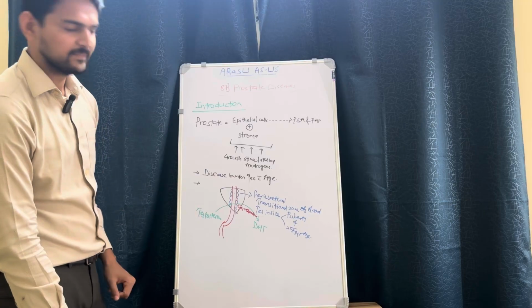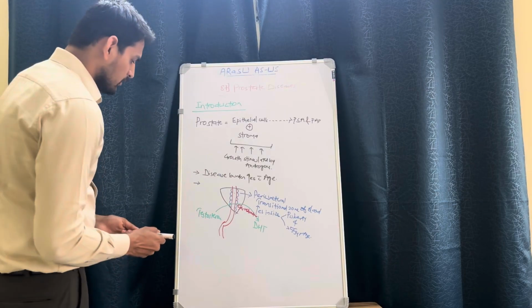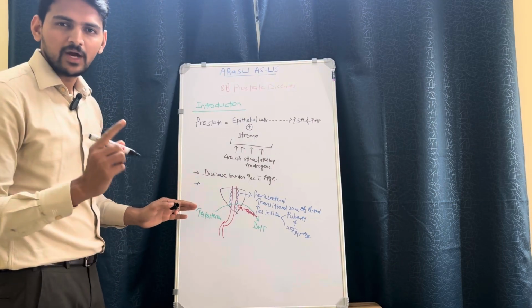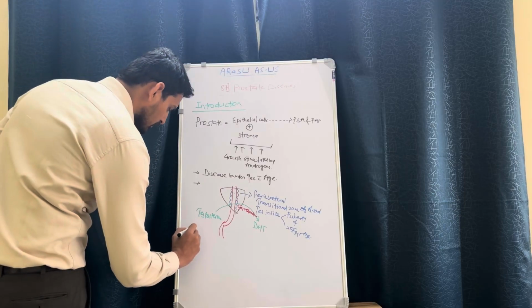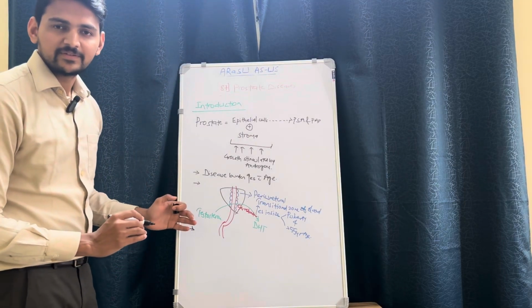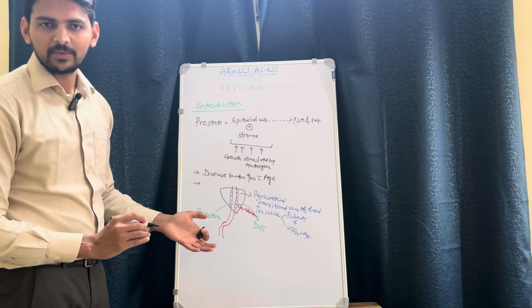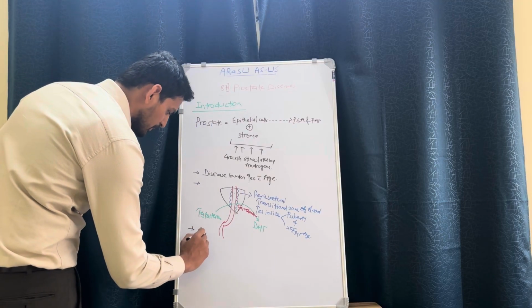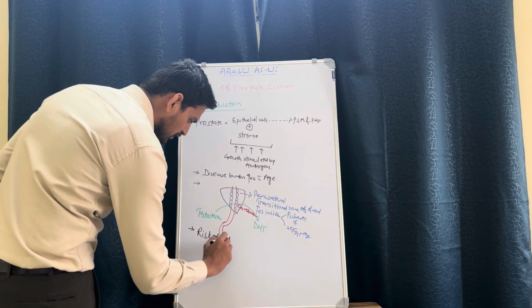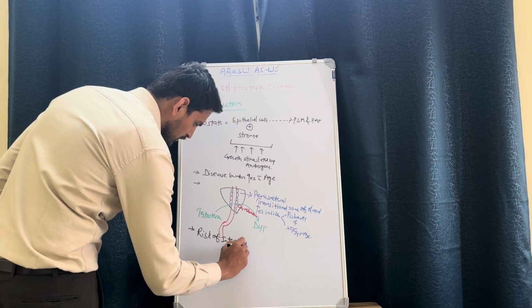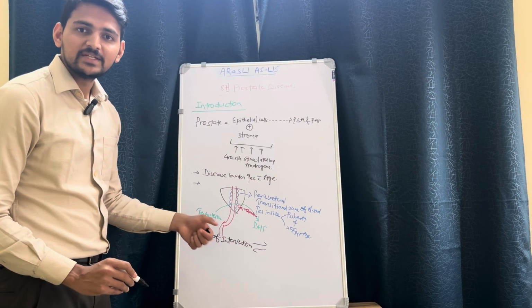And finally, when we are dealing with prostatic diseases, we have to keep in mind that the risk of interventions, whether diagnostic or therapeutic, should be balanced with the disease risk itself.